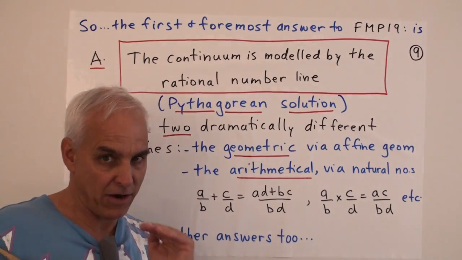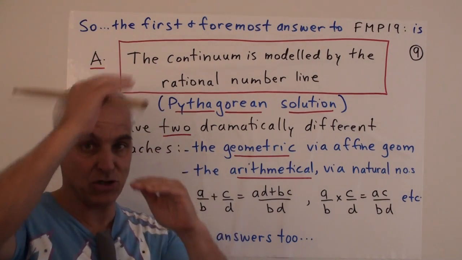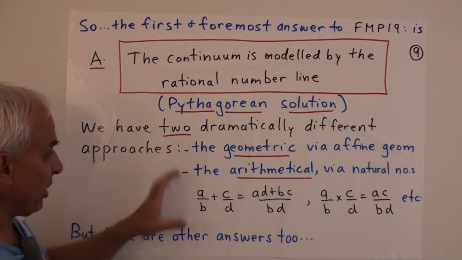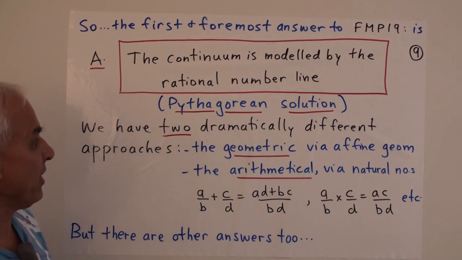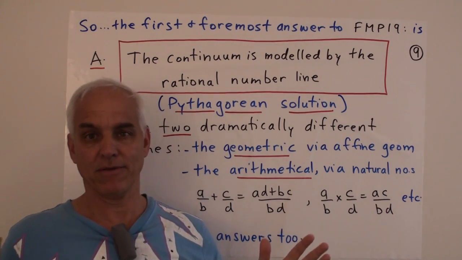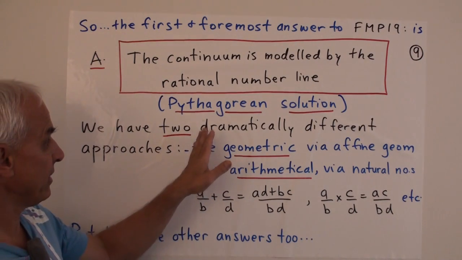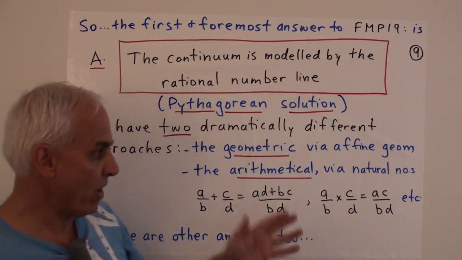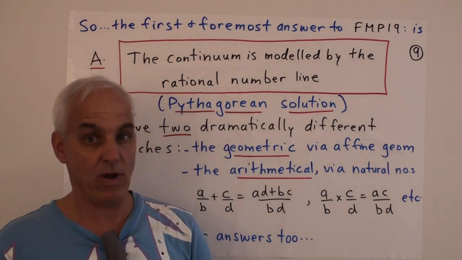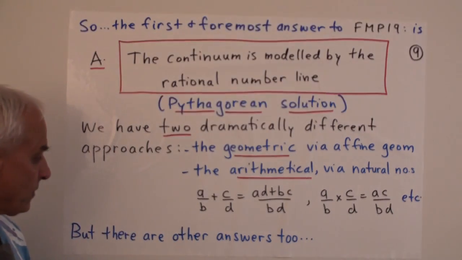So we have a kind of hierarchy of arithmetic: natural numbers, integers, fractions, rational numbers. Okay. And that's the one that everybody's familiar with, and that's sort of the standard thing you would think about. But it's important to realize that there's an alternate possible way of thinking about the whole subject of what the rational number line is. It's a geometrically constructed thing once we have an appropriate theory of affine geometry, and I haven't really spelt out what that might be, sort of left it to you as a challenge to figure out what that might be.